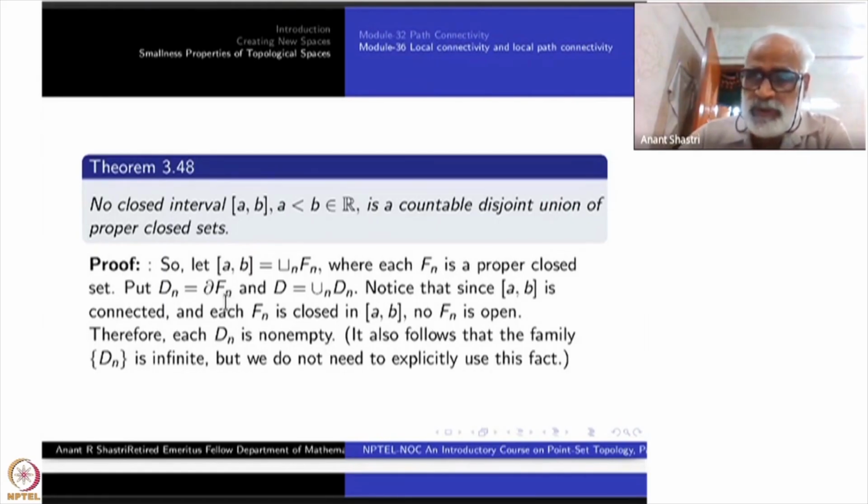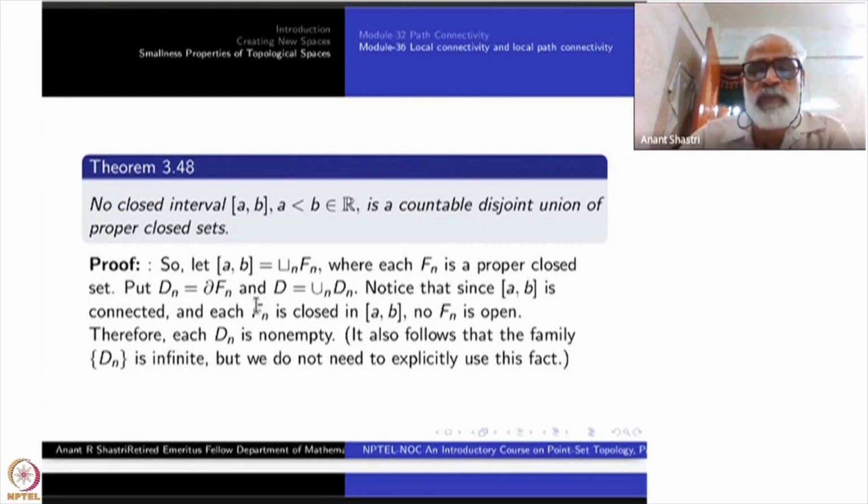Boundary of a subset is always a closed subset of the set. The set is closed, so these are all closed subsets of AB. Okay, Dn's are non-empty closed subsets. It also follows that Dn is infinite, but we are not actually using this fact. Dn's are infinite means what?